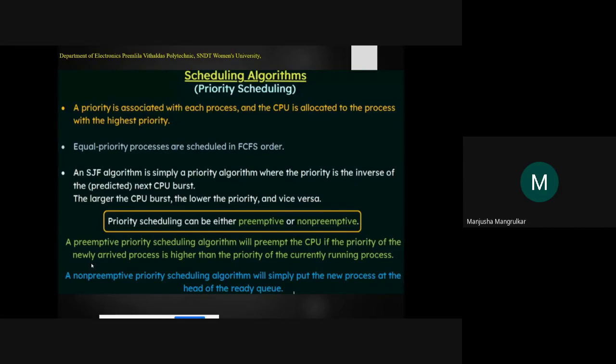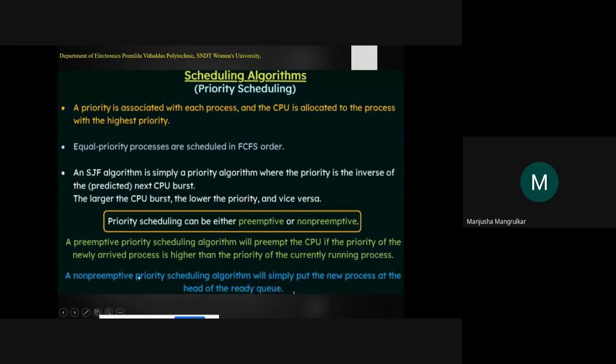So the old process priority will change, and it will get the priority to execute. That is called preemptive priority, right? Preemptive priority will change the priority of the process while it is running, and it gets the chance to execute on the CPU even though the newly arrived process has higher priority than the current process, right?